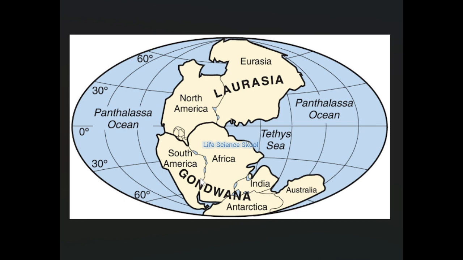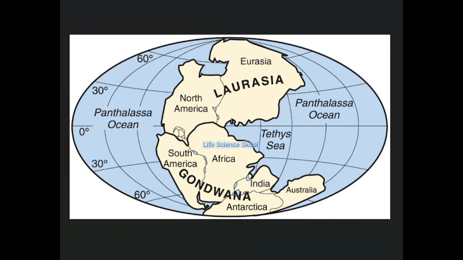Gondwana means a forest of Gondas. What are Gondas? Gondas means tribal people who are living in the forest. Gondwana is an ancient supercontinent. It includes South America, Africa, India, Madagascar, Australia and Antarctica.